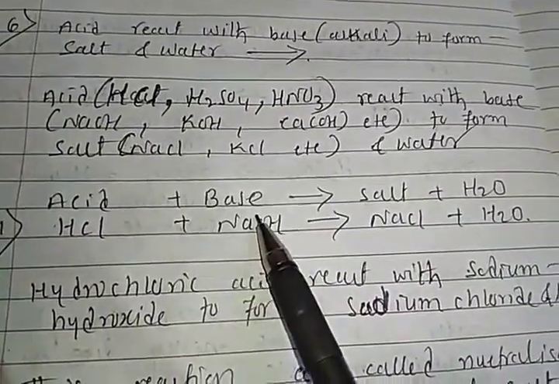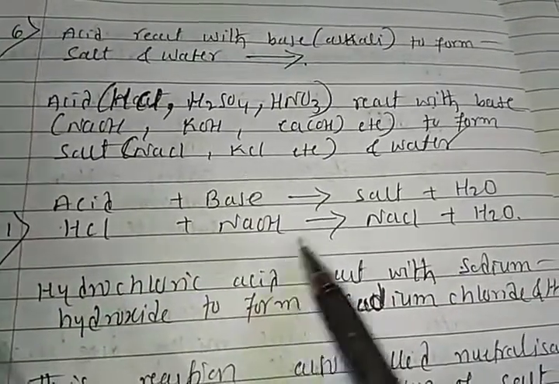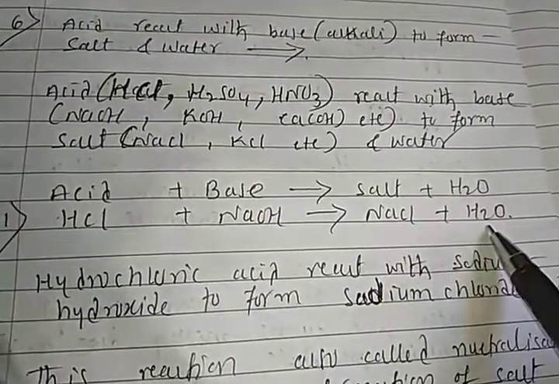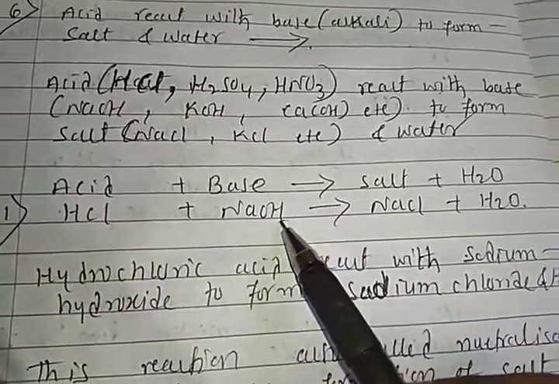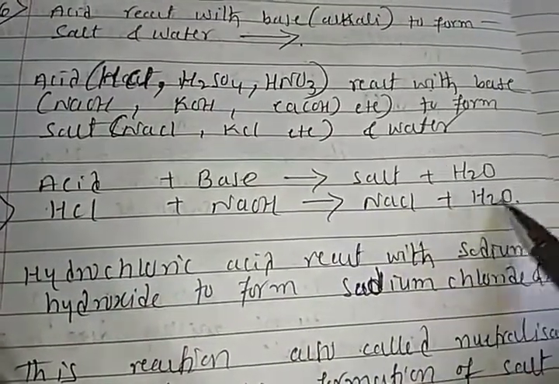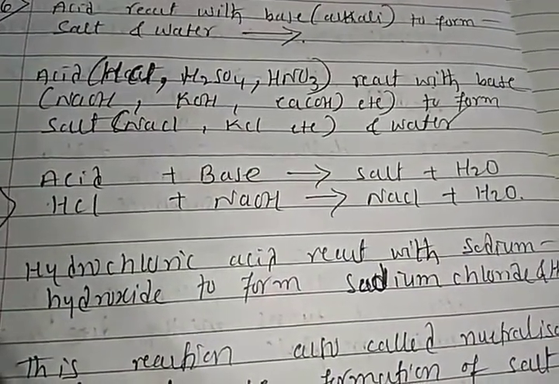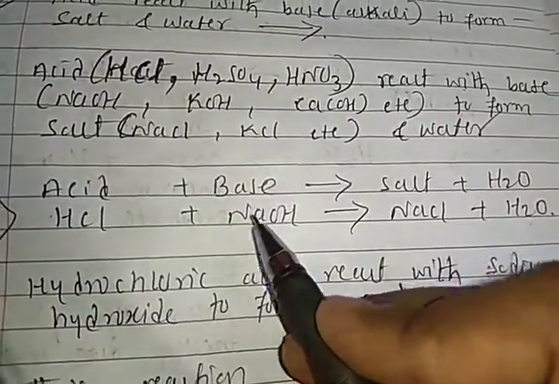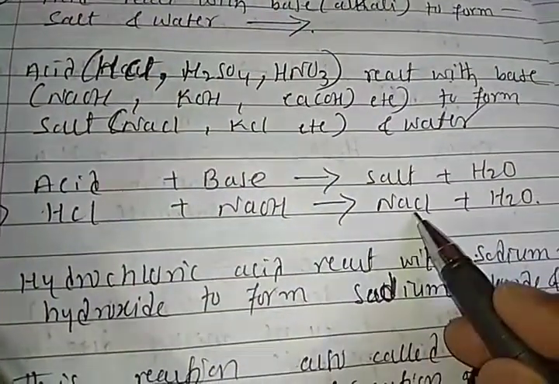Acid plus base forms salt and water. HCl plus NaOH forms NaCl and water. The acid is HCl and the base is NaOH, forming NaCl and water. Right, students? So this sodium reacts with the chlorine to form sodium chloride.